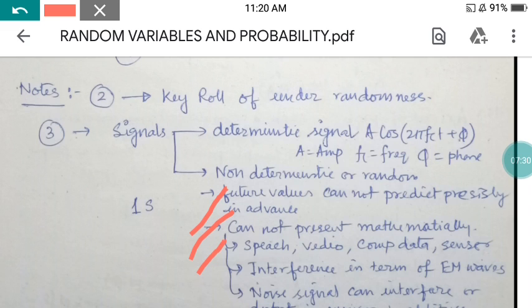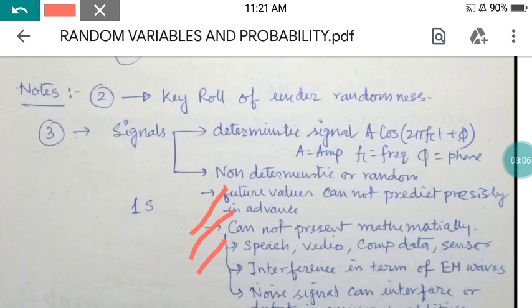Now interference is a very wide factor in terms of EM waves. Whenever you are receiving signals in a receiver, obviously there are signals, there are noises, and except the noise there are some interference terms. So what is interference actually? We know that when two signals are coming from the same source, and there is some phase delay between them, they could interfere with each other. It's a phenomenon of physics, and the signal output will be distorted, creating some new signal.